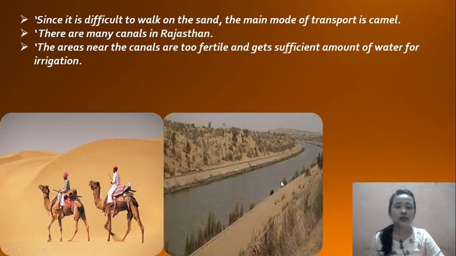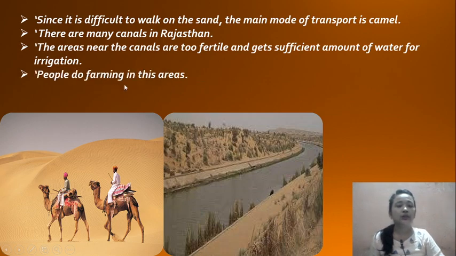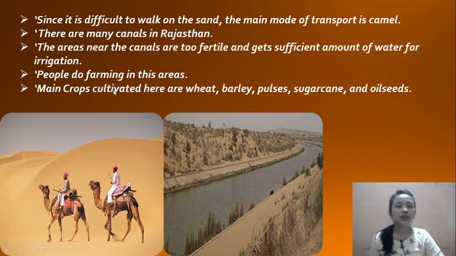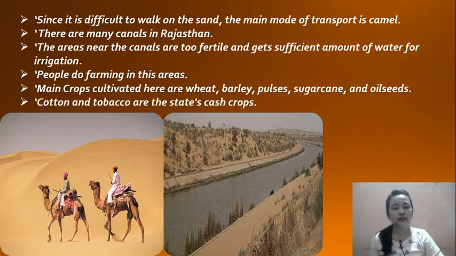See, this is an image of a canal. People used to do mostly farming in this area. The main crops cultivated here are wheat, barley, pulses, sugarcane and oilseeds.